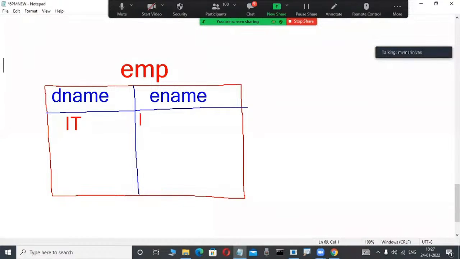Slowly observe here, very interesting. Smith is an employee. For example, I am giving Smith as an employee, comma, Allen is an employee, comma, Ward is an employee. I am representing that three employees are working in this IT department. That's why I am representing that data in the format like this only. IT is a department, and in that department Smith, comma, Allen, comma, Ward are working.